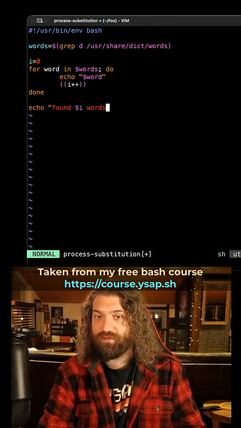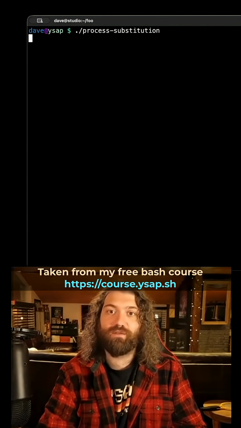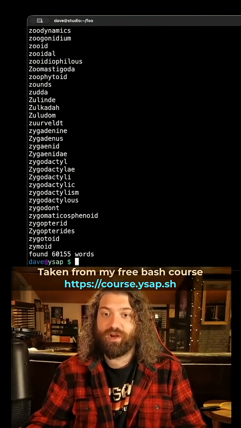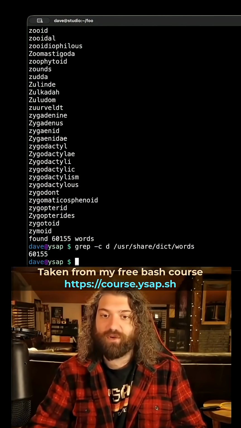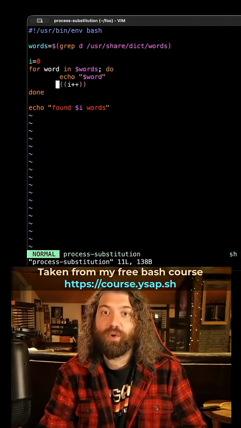So it should print all the words that we saw, and then at the bottom it should say how many there were. Correct? So let's go ahead and run this. Okay, that worked pretty fast, and we found 60,155 words. I believe that's exactly what grep showed us. Cool. So that works. This code is working exactly how we want it to.